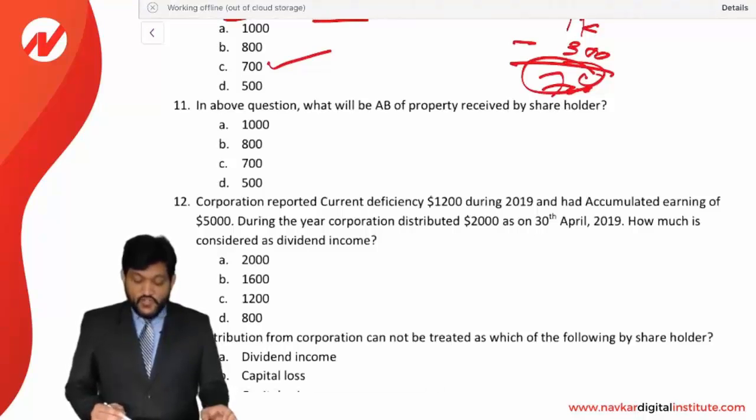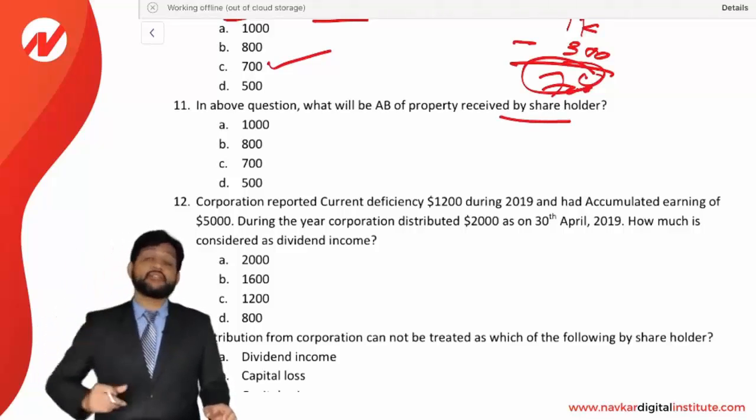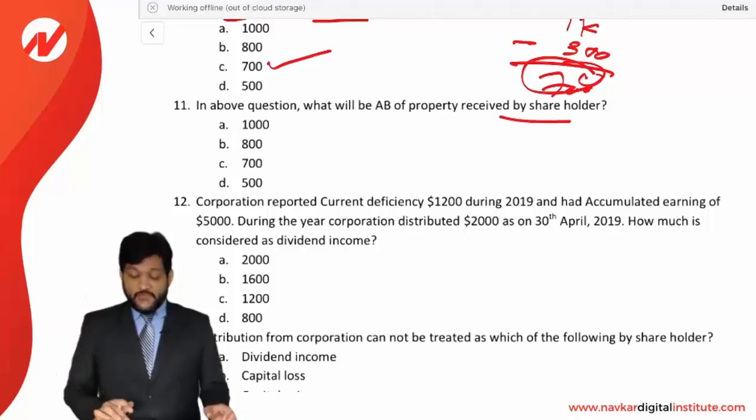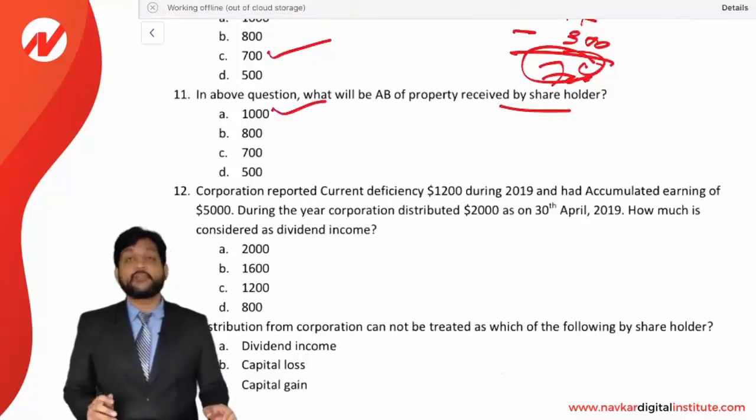In the above question, what will be the adjusted basis of the property received by the shareholder? Adjusted basis of the property received by the shareholder, you remember the theory, is nothing but the FMV. And FMV of the property is 1,000, the answer is A option. That is going to be the AB of the property received.